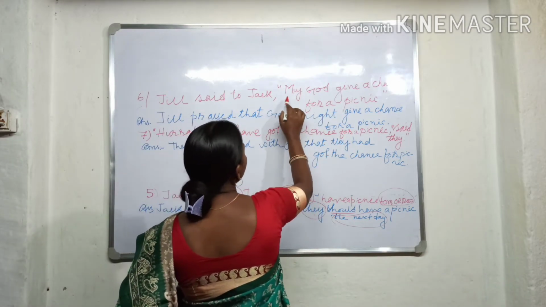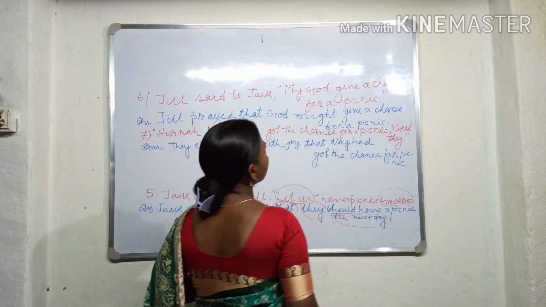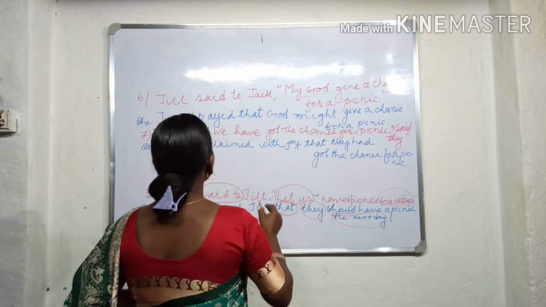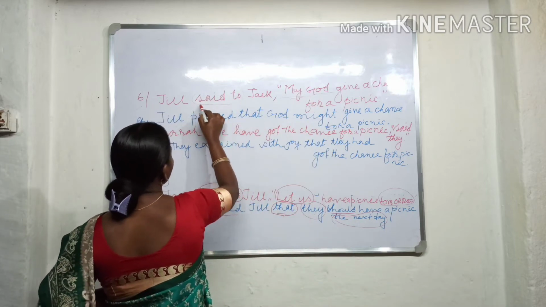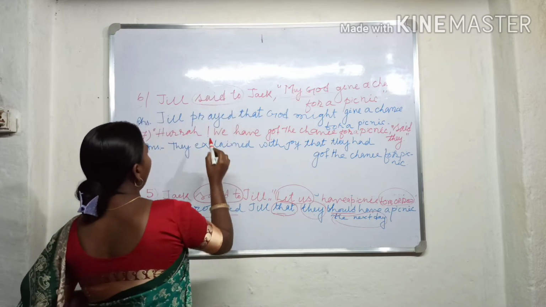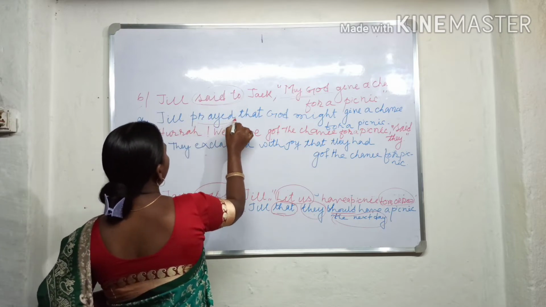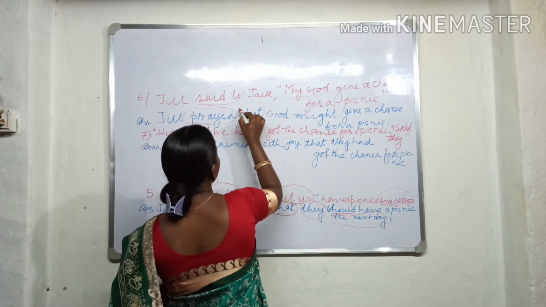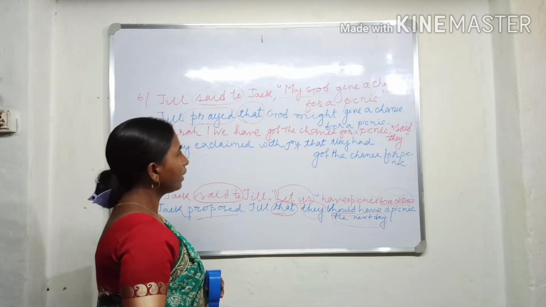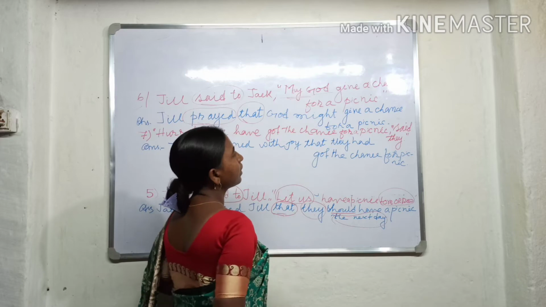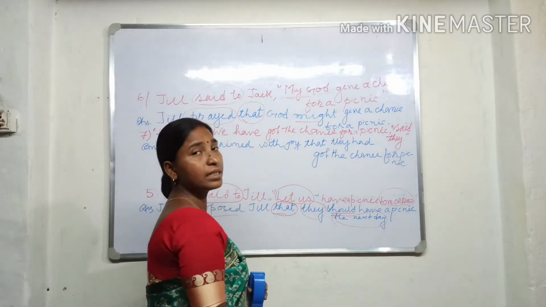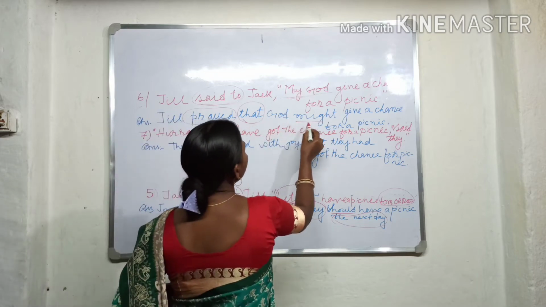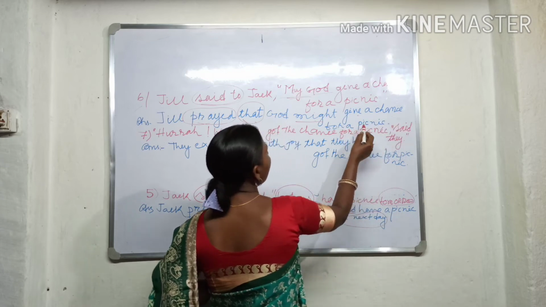In an optative sentence, the sentence starts with may. The reporting verb said to changes into prayed, and the linker that is added. Next, may changes to might. So the answer: Jill prayed that God might give a chance for a picnic.